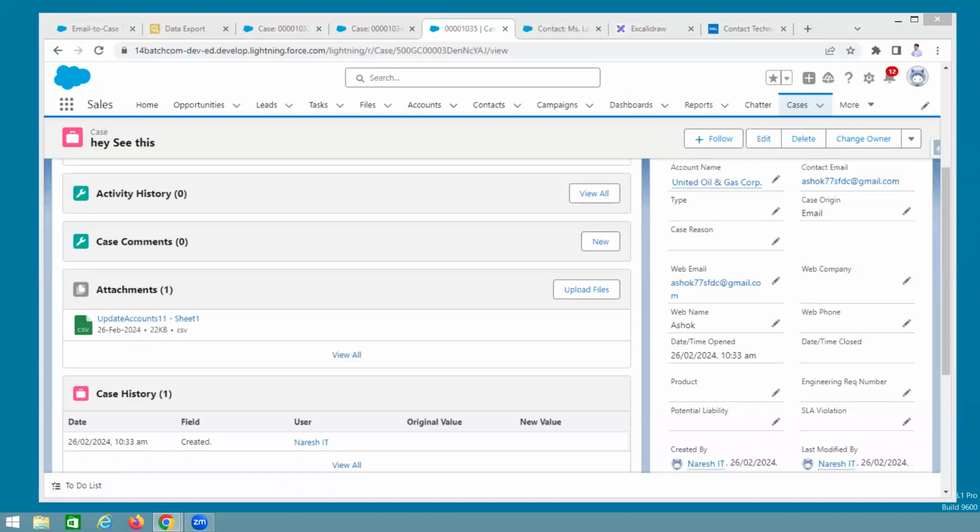Okay. That's it, guys. This is the email to case. Guys, for lead assignment, there are no notes actually. I'm preparing the notes. And the previous one I will share today. I will modify something and share it with you today. So this is the email to case functionality done, guys.